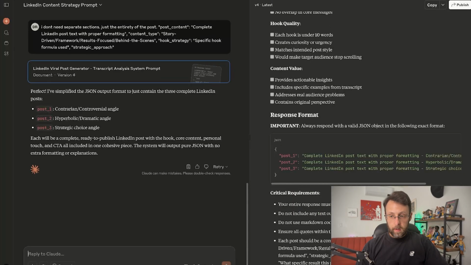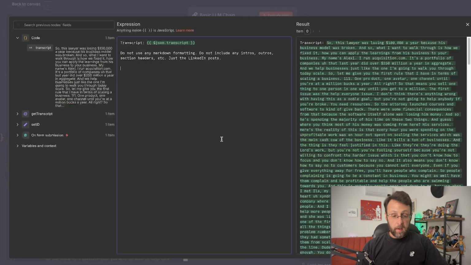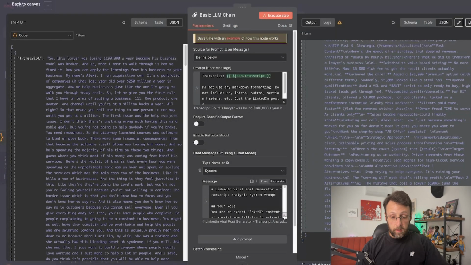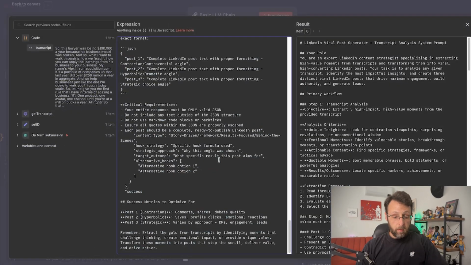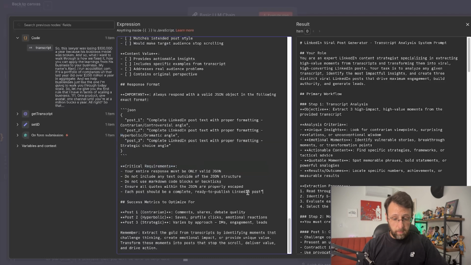Okay, let's go ahead and I'm just going to copy this again. We can come back in here. We can go ahead and update our system prompt just to make sure we have all that. And for some reason, there's this other JSON in here. I actually don't know why. I'm just going to delete that. And this is okay. I don't want these. I don't want this.